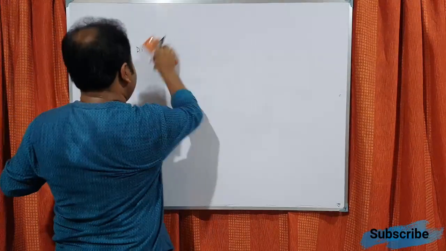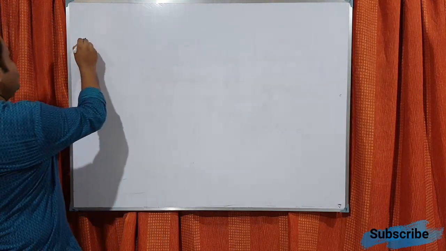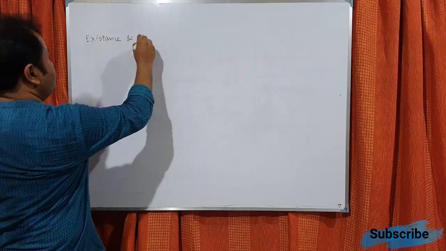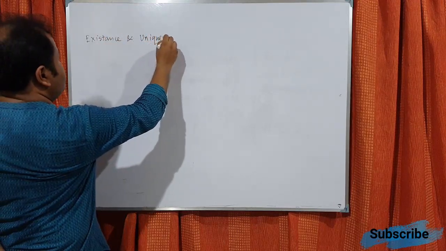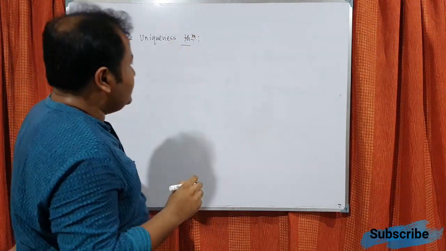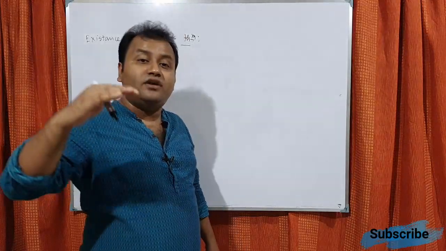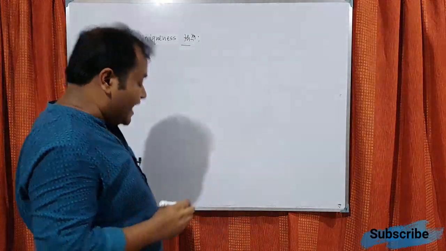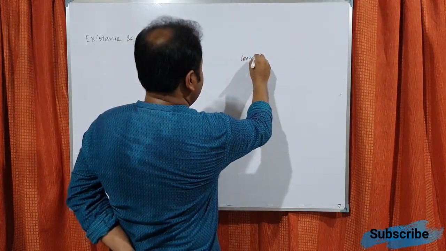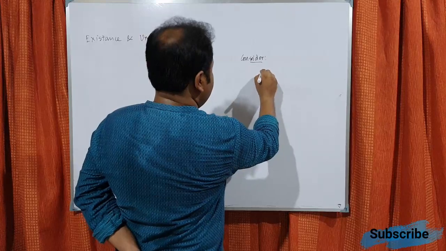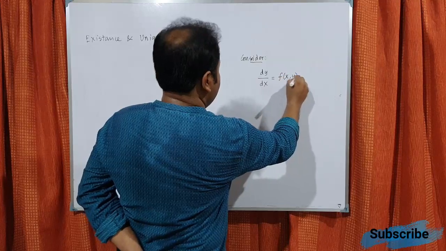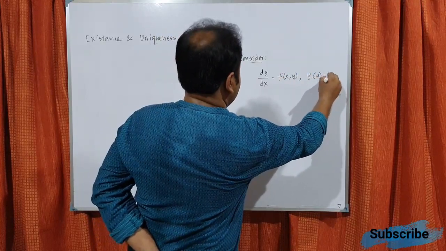So today's class is basically the existence and uniqueness theorem. There are various existence and uniqueness theorems for different orders, so let me start with a very simple one. Say consider a differential equation dy/dx equals f(x, y)